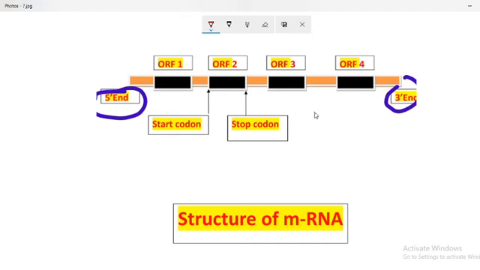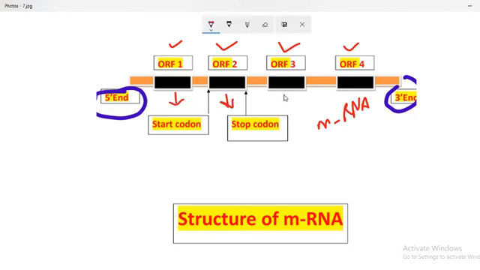A mature mRNA has both of these ends. Here is open reading frame 1, open reading frame 2, open reading frame 3 and 4. This means that a single mRNA has 4 different open reading frames, where it expresses 4 different types of proteins.